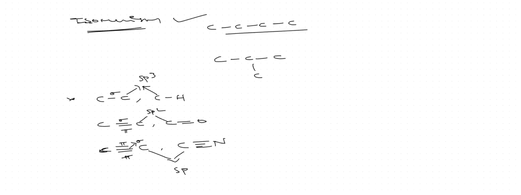Then what is the shape and bond angle? If hybridization is sp3, the bond angle is 109.5 degrees and the geometrical shape is tetrahedral.